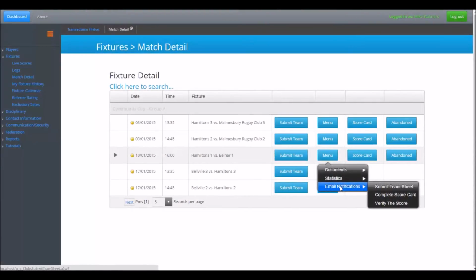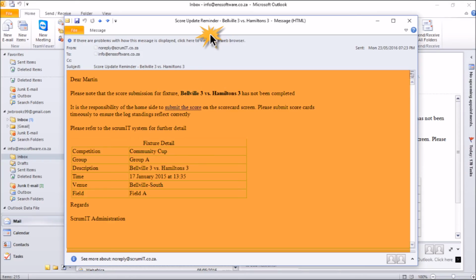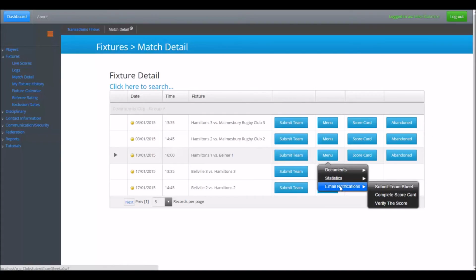The second option only applies when you are the away playing side. This message reminder will notify the home side responsible for scoring to please complete the fixture scorecard. The third option is a message that will be sent to the allocated referee to remind him or her to verify that the submitted score is correct.